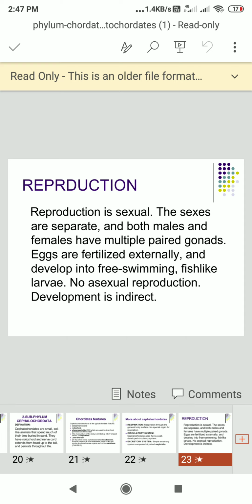Protochordata is a formal category of animals, not a proper taxonomic group, named mainly for convenience to describe invertebrate animals that are closely related to vertebrates. These animals have pharyngeal gill slits and a dorsal nerve cord, which is usually solid.